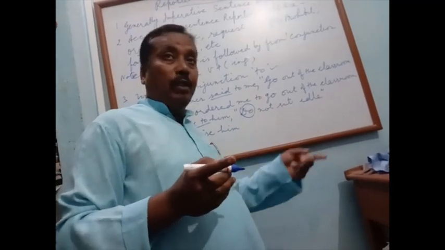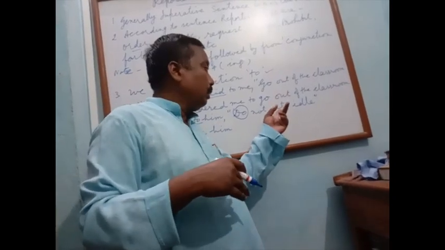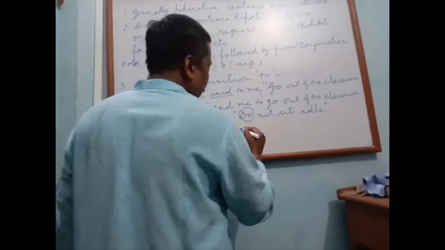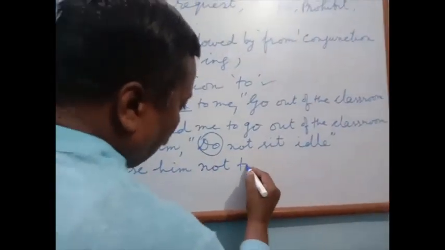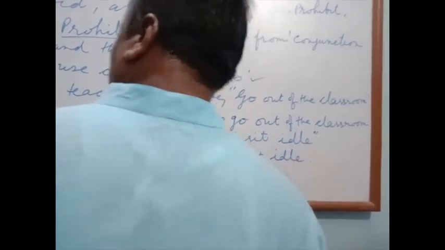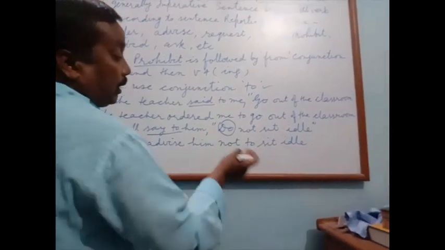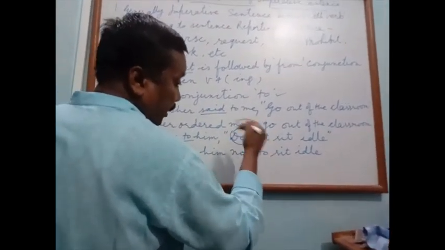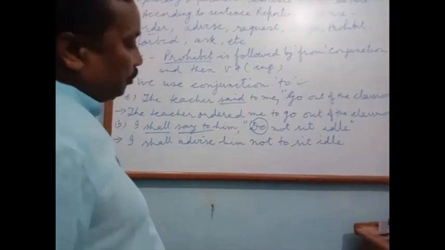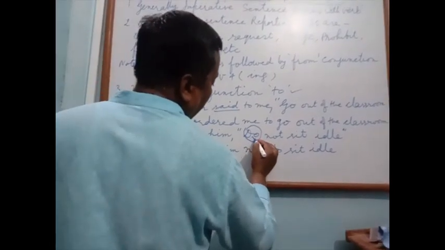First not, then to. You can't write first to, then not. First not, then to. Not to sit idle. Okay. And what happened in assertive sentence? Do not changes into did not. But in imperative sentence, do will be deleted.